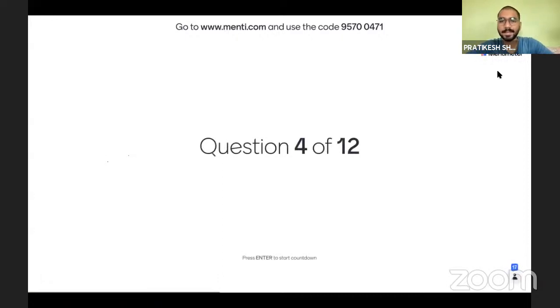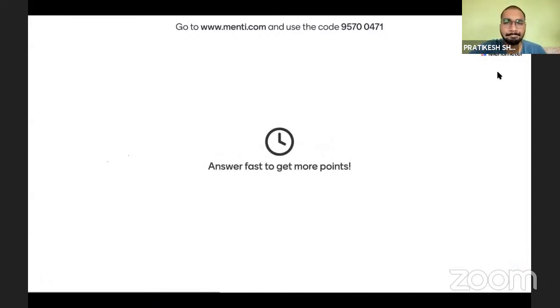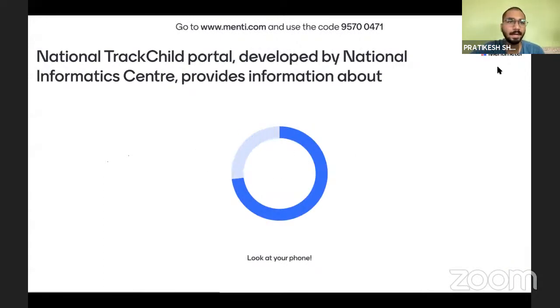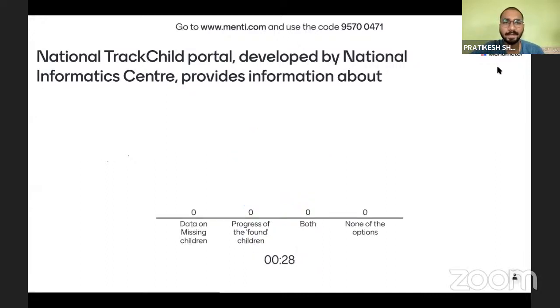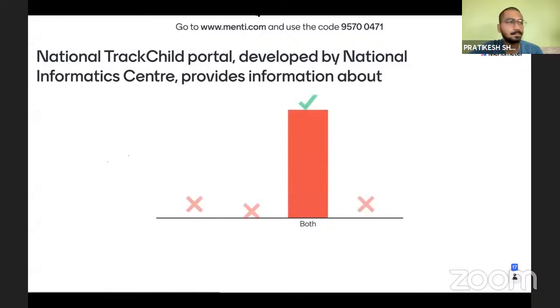So we have the fourth question here. The National Track Child portal, developed by the National Informatics Center, provides information about data on missing children, progress of found children, both, or none of the options. So which is correct about the National Track Child portal? Okay, so both are correct.